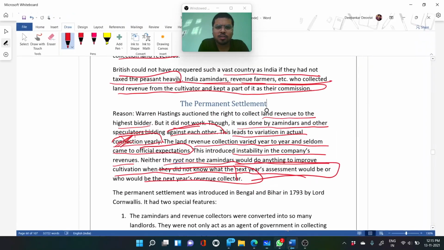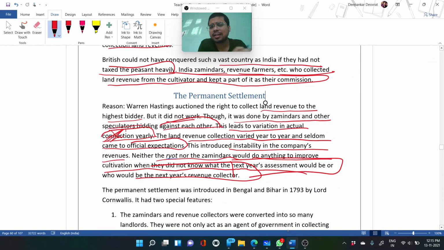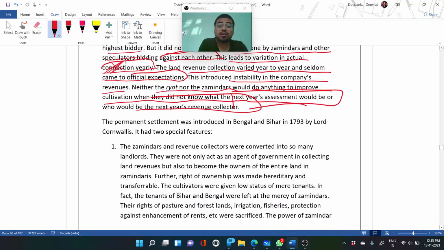That kind of mindset was running among the zamindars, the cultivators, the landlords and all. Okay, so the permanent settlement was introduced to cope with these drawbacks in Bengal and Bihar in 1793 by Lord Cornwallis. It had two special features. What kind of special features?